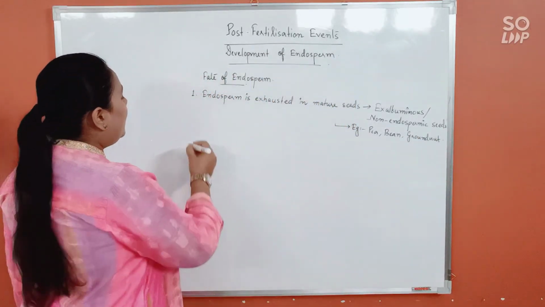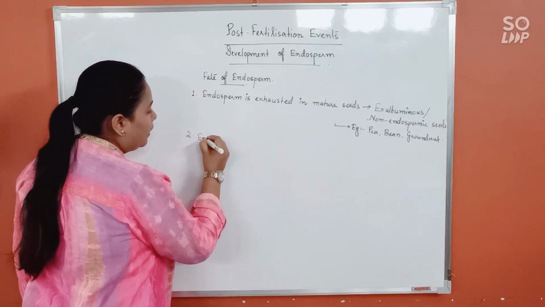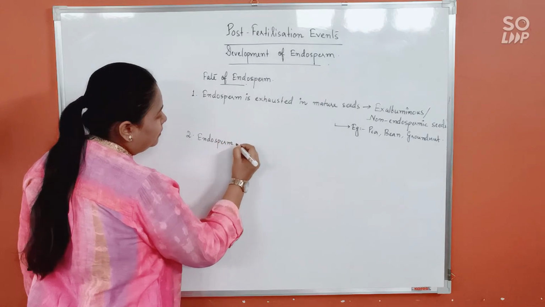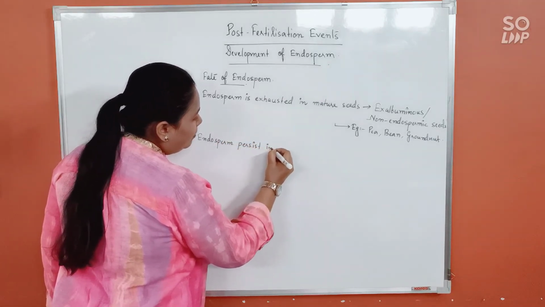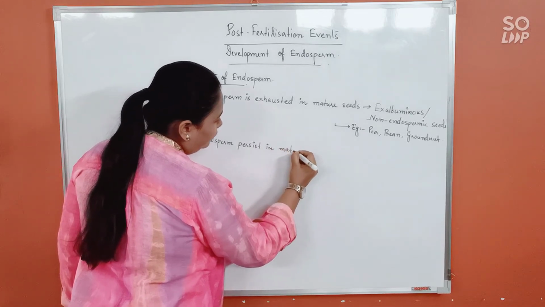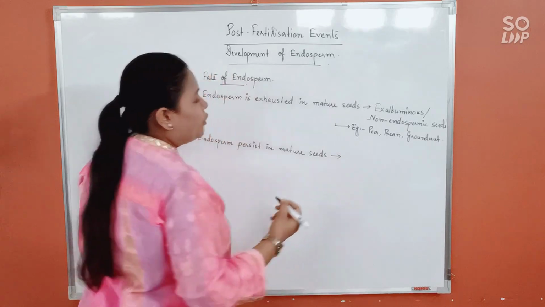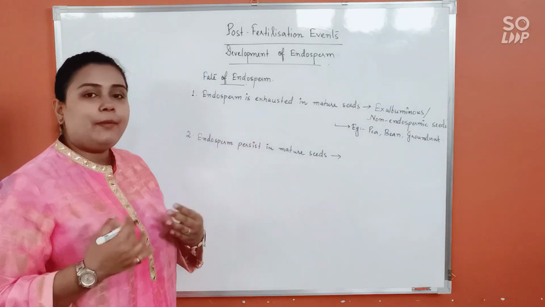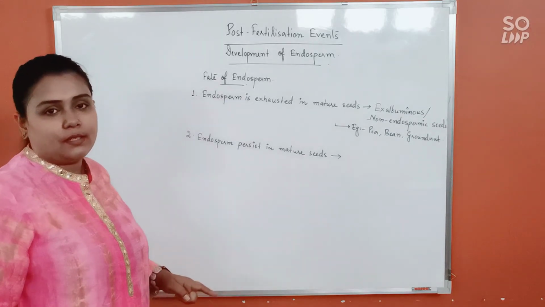Alright. On the other hand, the other possibility is that endosperm persists in mature seeds. So here, even after the seed has fully matured and is fully developed, the endosperm will still persist.